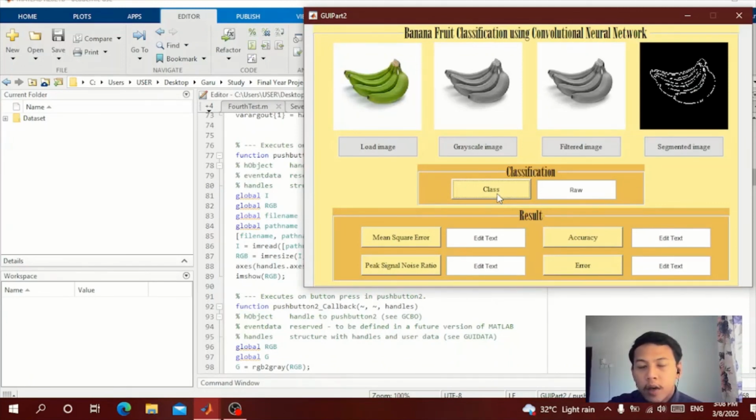The system is able to classify the image as expected, which is that the image is a raw banana image. This is the result for MSE, PSNR, accuracy and error.